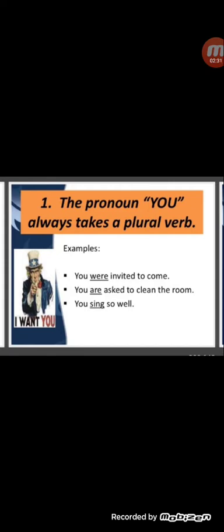Number 2 example, you are asked to clean the room. You can see these underlined verbs are in plural form. You sing so well. Sing, S-I-N-G, not added with any S or es, that means you is plural and sing is also a plural verb.